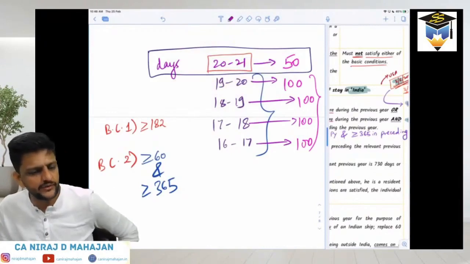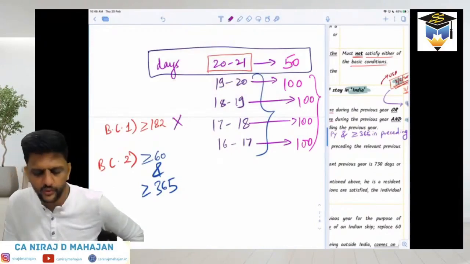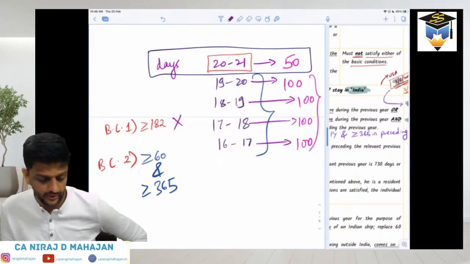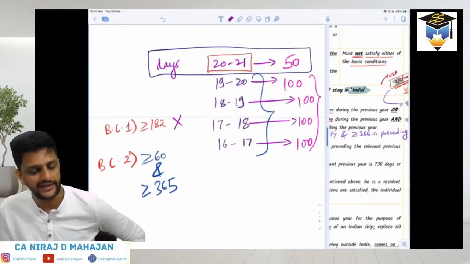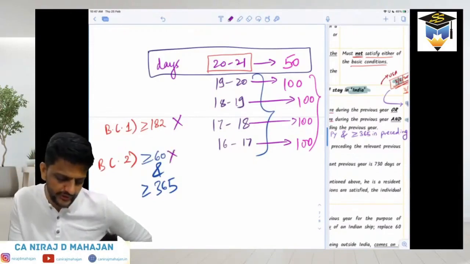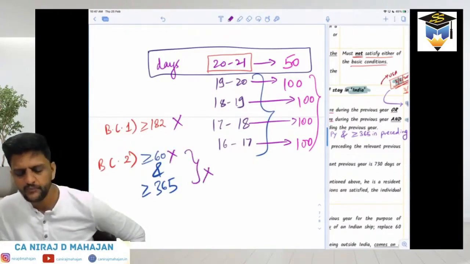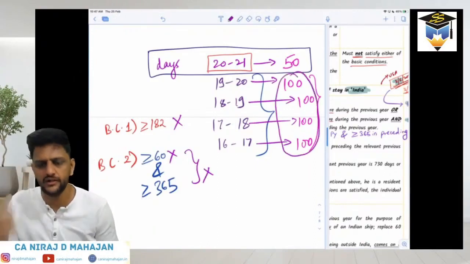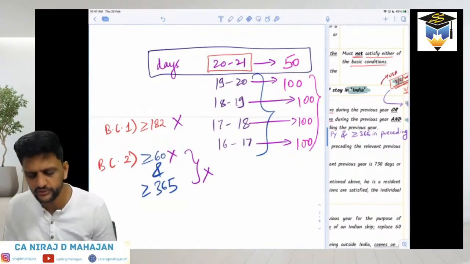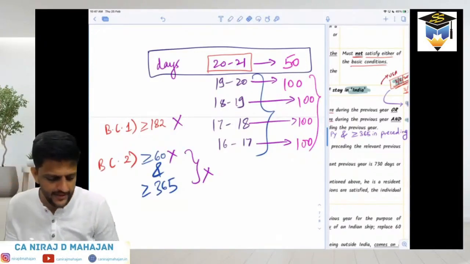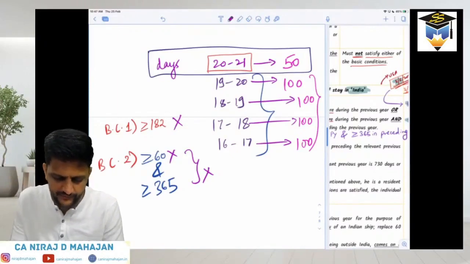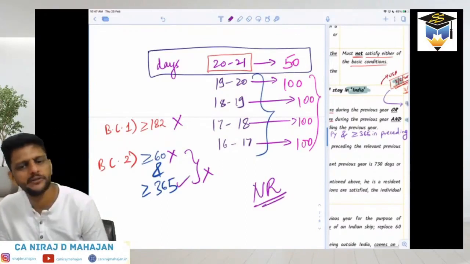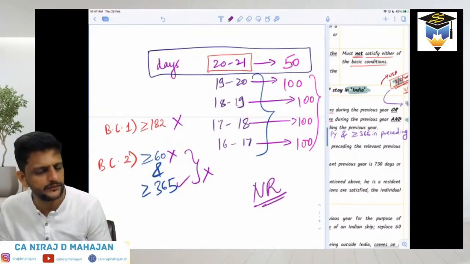Whether basic condition number 1 is satisfied, bachcho? No, because he is in India only for 50 days in the current PY. But what about basic condition number 2? Again, is he there for at least 60 days in the PY? Also no. Topic over. There itself your answer is no. Even if now in cumulative it is 400 days, which is more than 365, still both the conditions have to be satisfied. Understood or no? So here again, this is not satisfied. Since both the basic conditions are not satisfied, he becomes NR. Got it clear, everybody? Pakka?